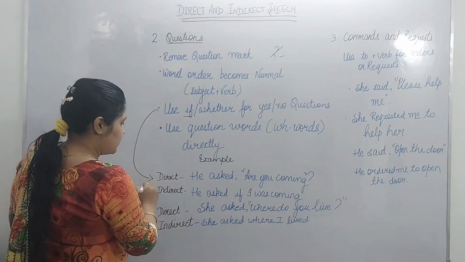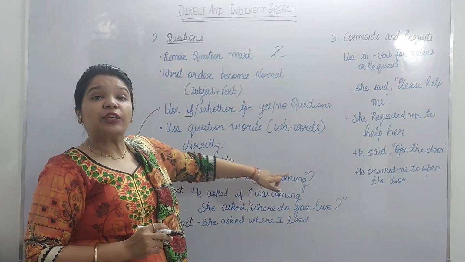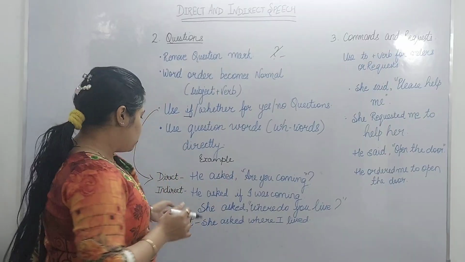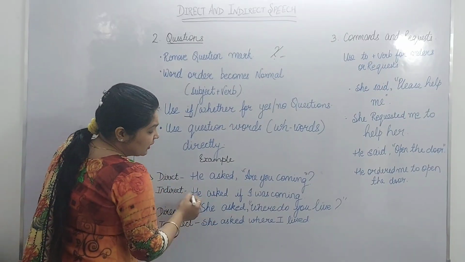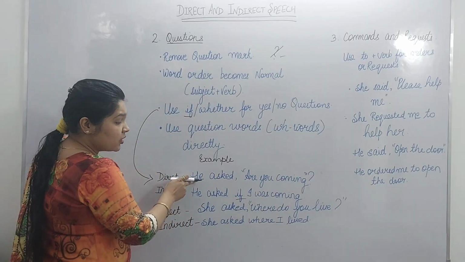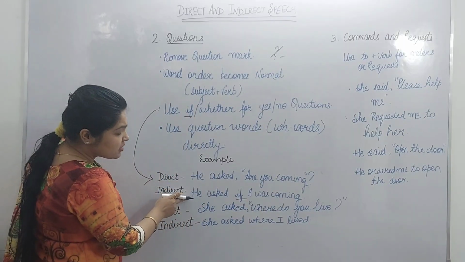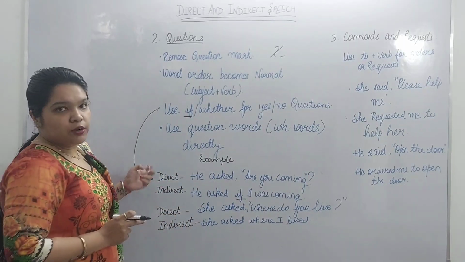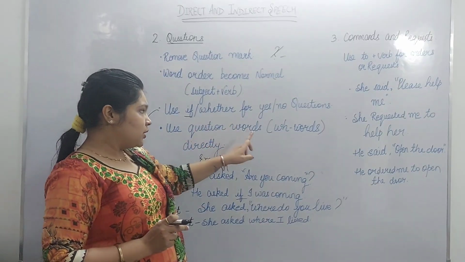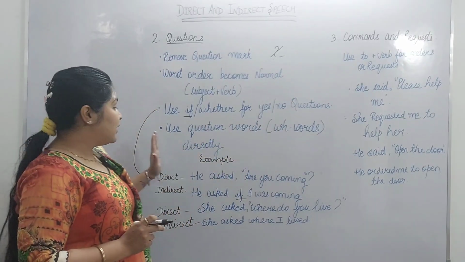For example, he asked, "Are you coming?" Means my answer will be in yes or no. So what will I say? He asked if I was coming. So this question will be changed into this type of question when we convert from direct speech to indirect speech.